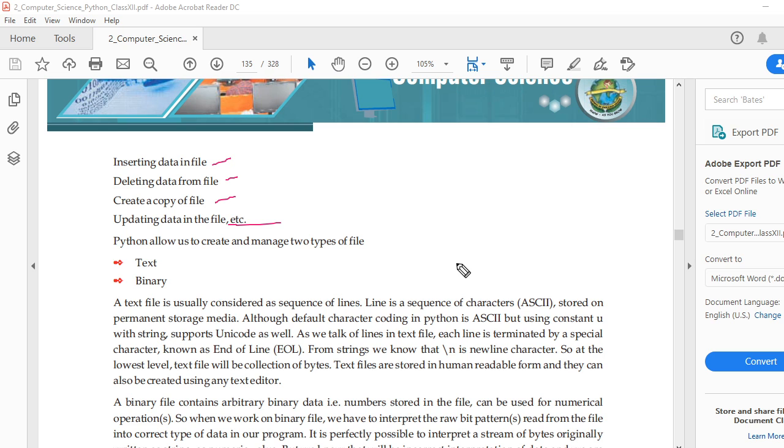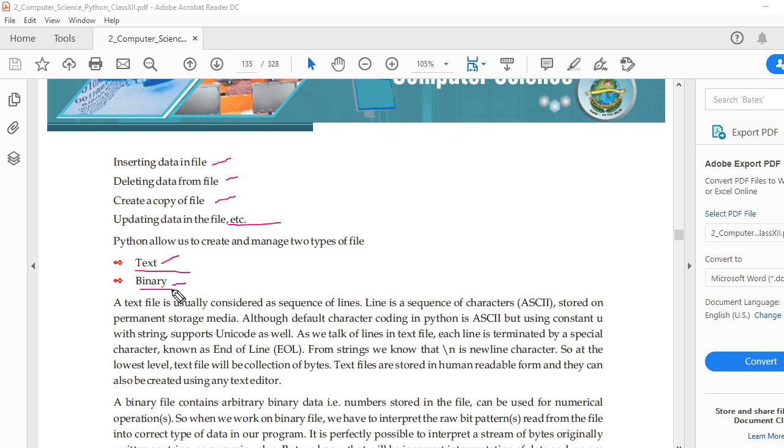One by one I am going to let you know, and this is a major chapter, so I am going to continue this in July and also in August. Till then all the topics will be clear for you, and we are going to learn all these things in a systematic way. Here you see there are two types of files supported in Python. Number one is the text file and number two is the binary file.